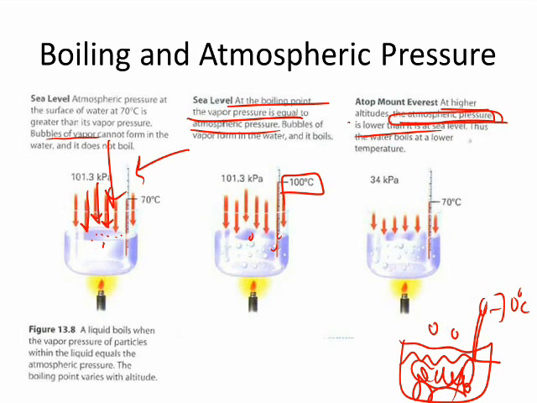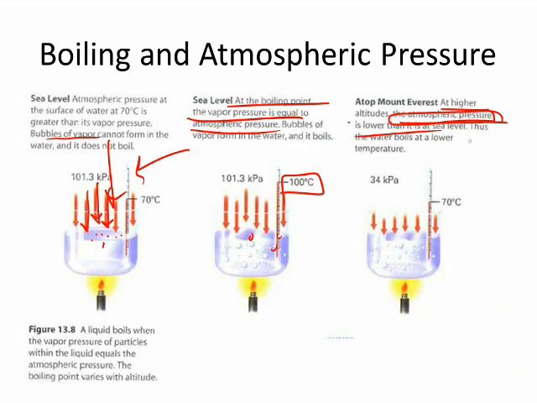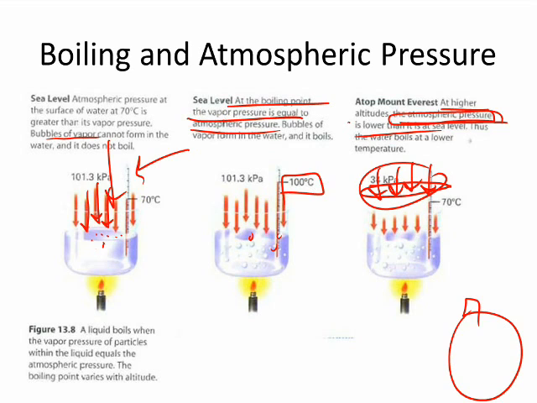One way people try to get around that problem is adding solutes, such as salts. That will increase the boiling point. But most people at very high altitudes will have pressure cookers. That means they increase the pressure, almost like an artificial atmospheric pressure. They increase this, which will then cause the vapor pressure to have to be higher, thereby causing the temperature to have to be higher in order for it to boil.